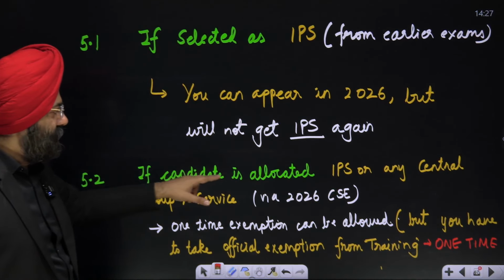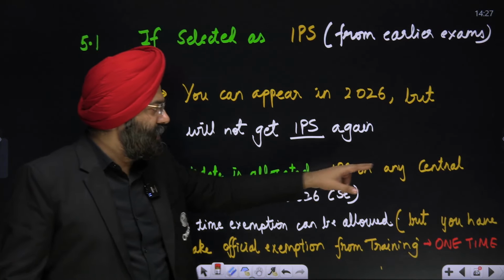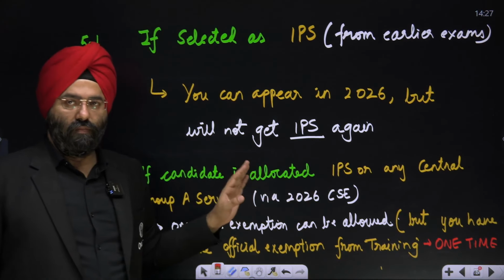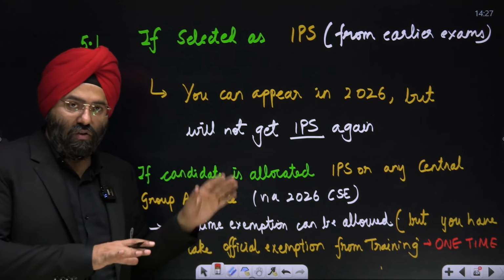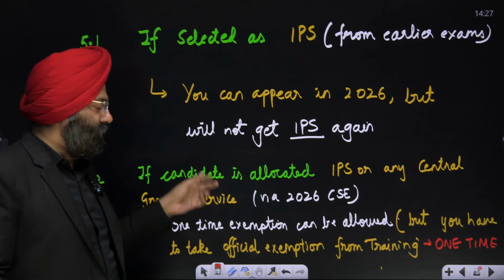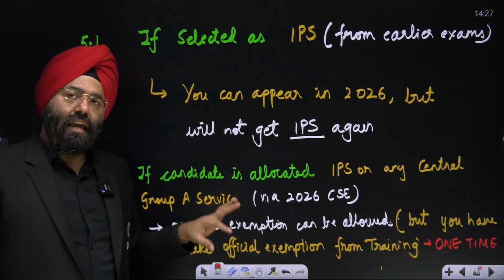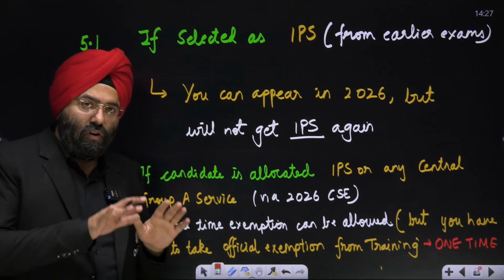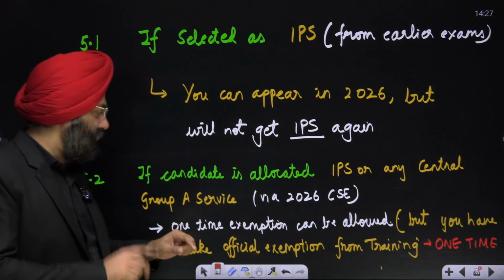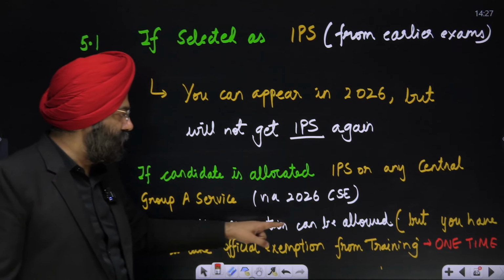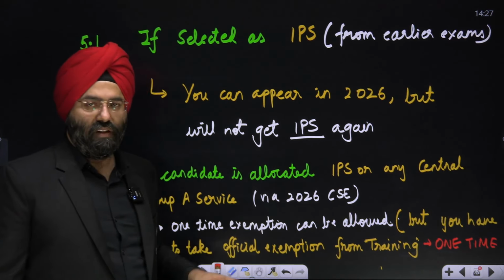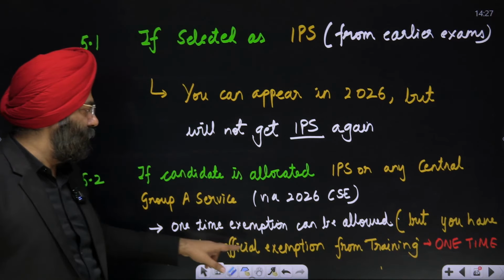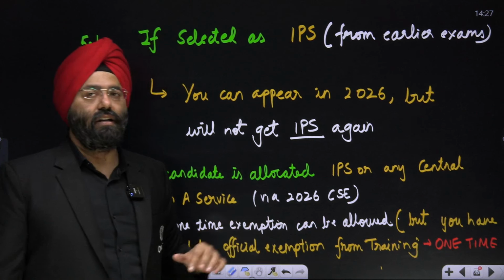Second, if a candidate is allocated IPS or any Central Group A service via the 2026 examination, please remember, this is the examination for which the notification has come. In that case, a one-time exemption can be allowed. That means allowed, but you have to take official exemption from training, that is one time.